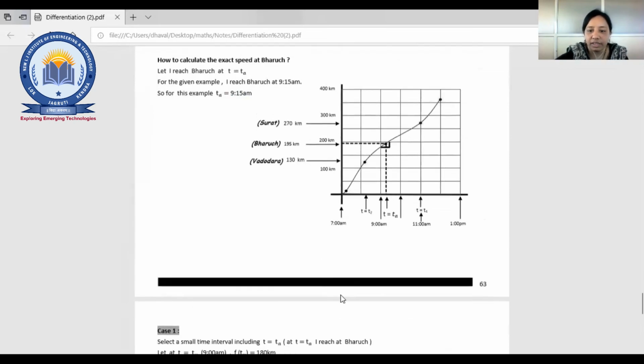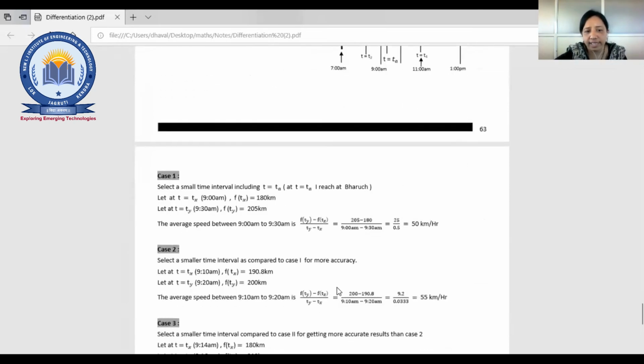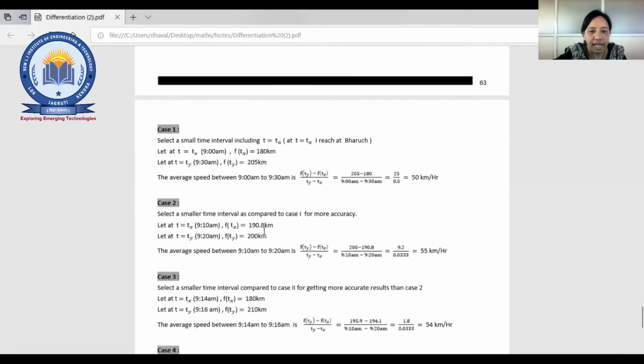Many cases are given for that. We need to find the exact speed, right? So we can use differentiation at that time, and that will be explained in case 1, case 2, case 3, right? If it is not covered today, I'll explain in 5 minutes in the next lecture, right?